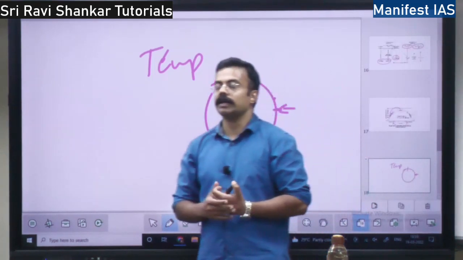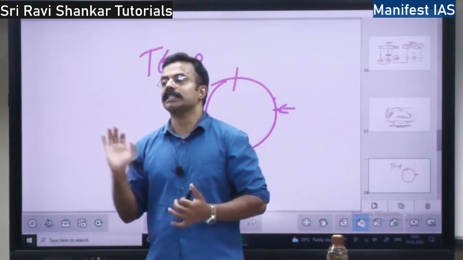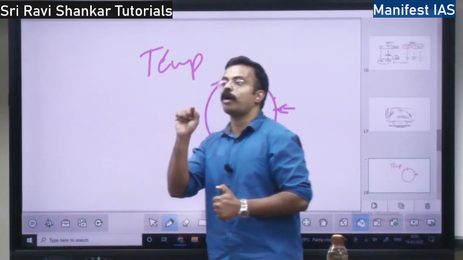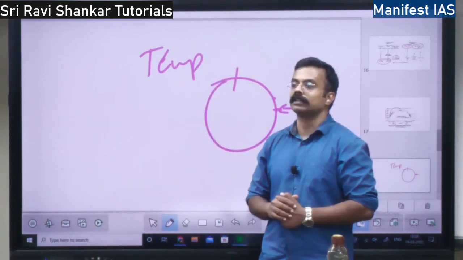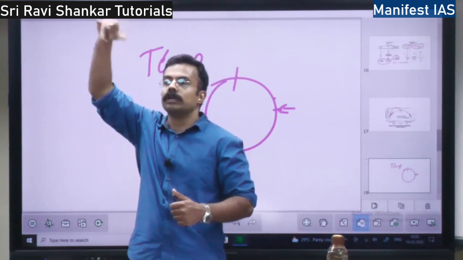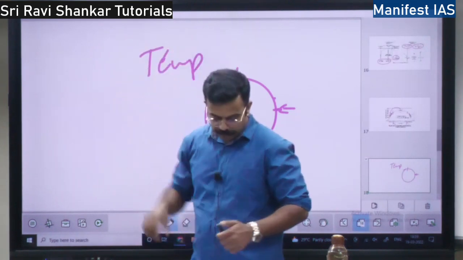The definition is the rate of decrease of temperature, how much temperature decreases with height. So how much is it actually? 6.5 degrees per kilometer. If you move 1 kilometer above, the temperature reduces by 6.5 degrees Celsius, right?